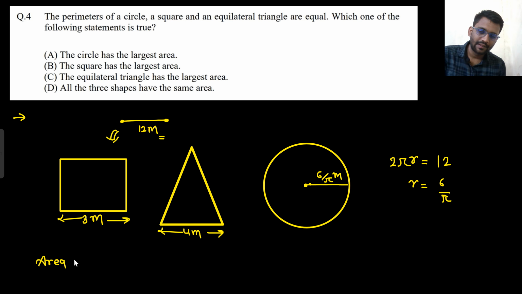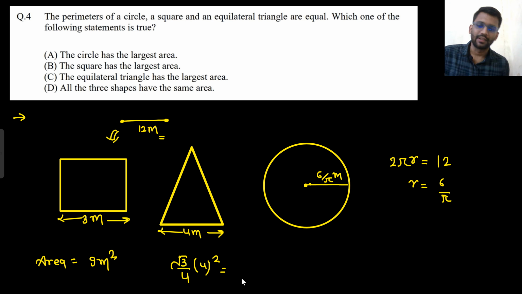Area of square, a square, that would be 9 meter square. What is the area of this triangle? That is root 3 by 4 a square, right? So that would be 4 into root 3, about 6.92 meter square. And what would be the area of this?